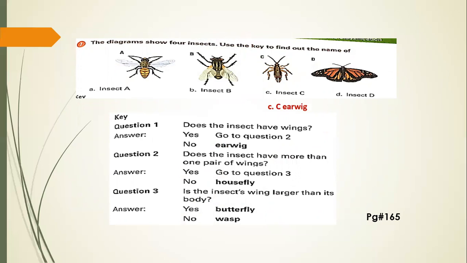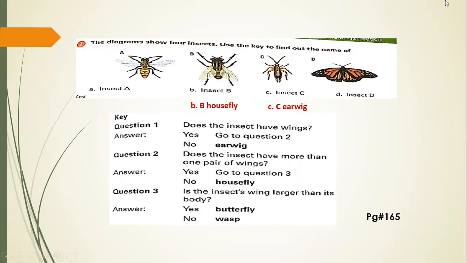The second question is, does the insect have more than 1 pair of wings? So we can see here that insect A and insect D have more pairs of wings, and insect B has only 1 pair of wings. So if the answer is yes, then we will move towards the third question, and if no, then they were talking about the housefly.